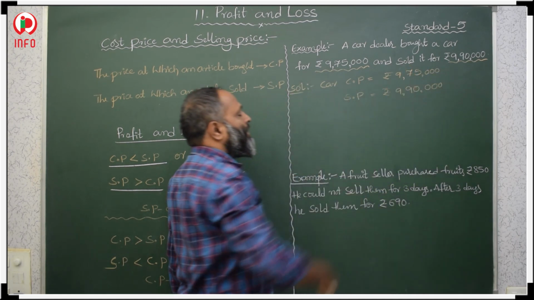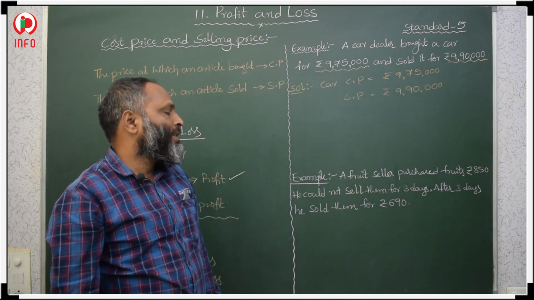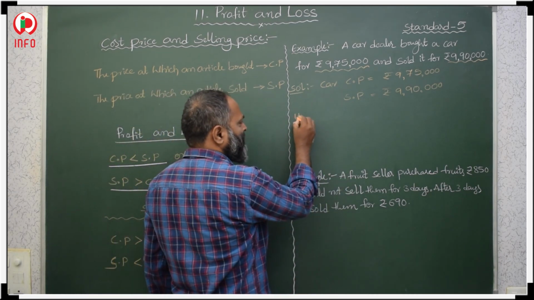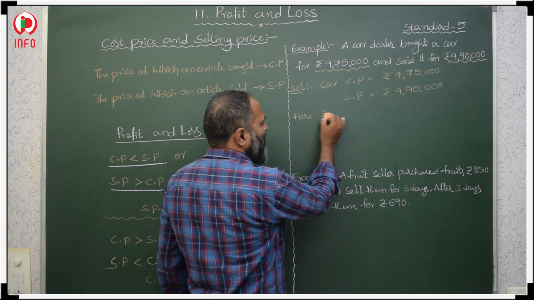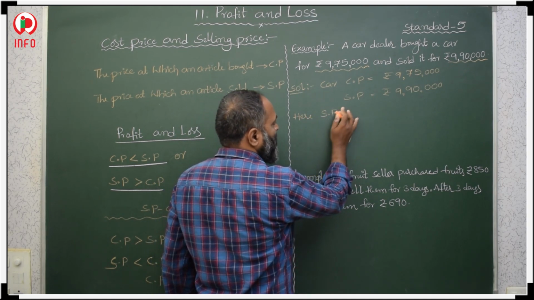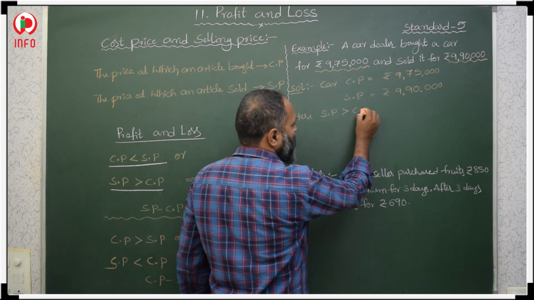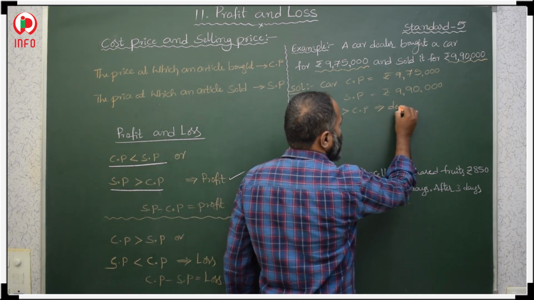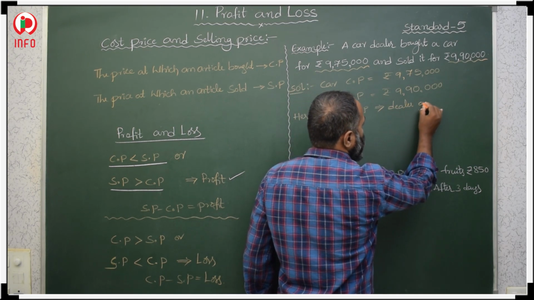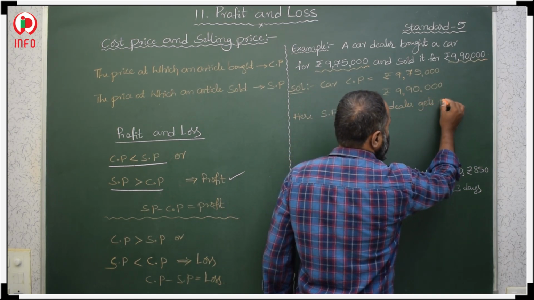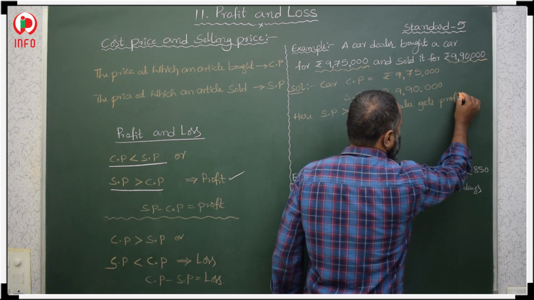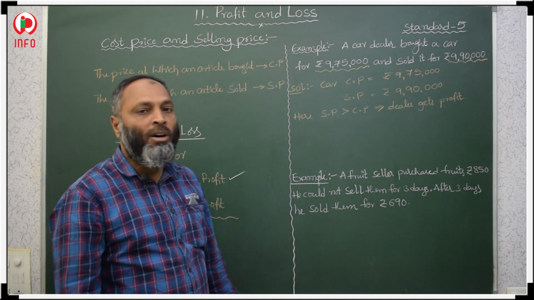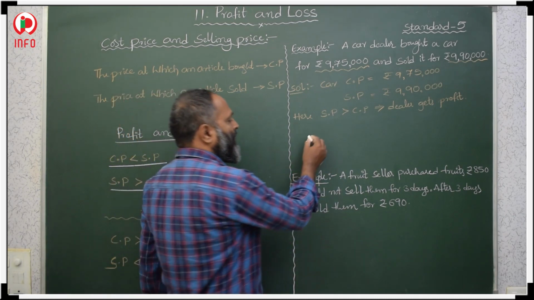If we compare, the selling price is more than the cost price. Here the selling price value is greater than the cost price. That implies the dealer gets profit. So how to find the profit?